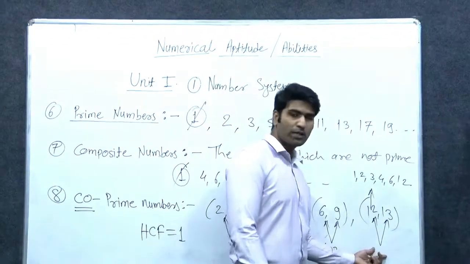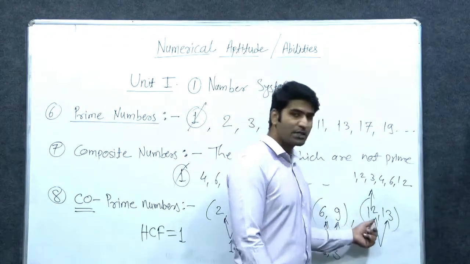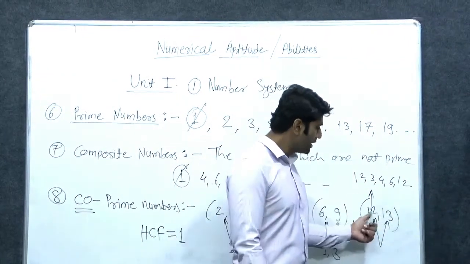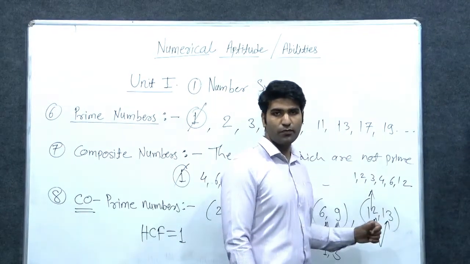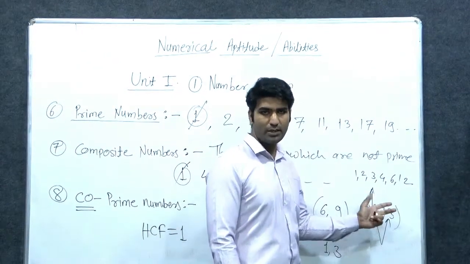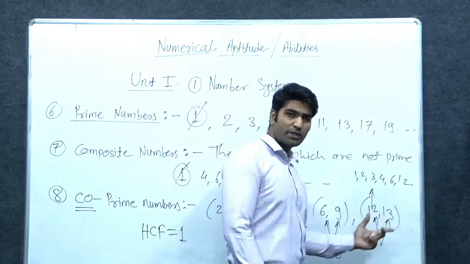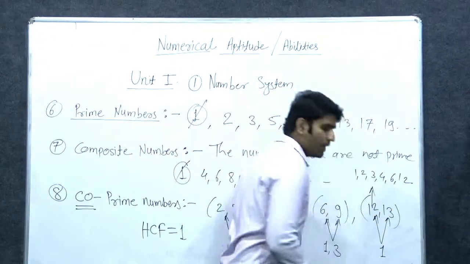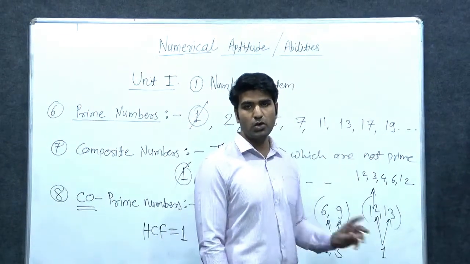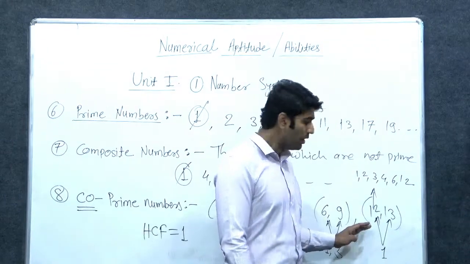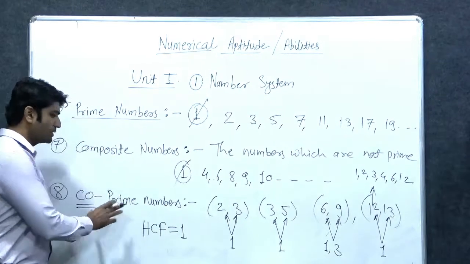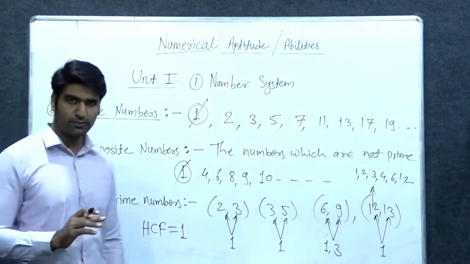Okay, can we take 2 as a common factor? 12 is divisible by 2, but 13 is not divisible by 2. Again, 12 is divisible by 4, but 13 is not divisible by 4. 12 is divisible by 6, but 13 is not divisible by 6. Right? So commonly, there is only one common factor. We can divide these two numbers with 1 only and not any other number. Okay? So if there are such pairs, then we call them co-prime pairs.